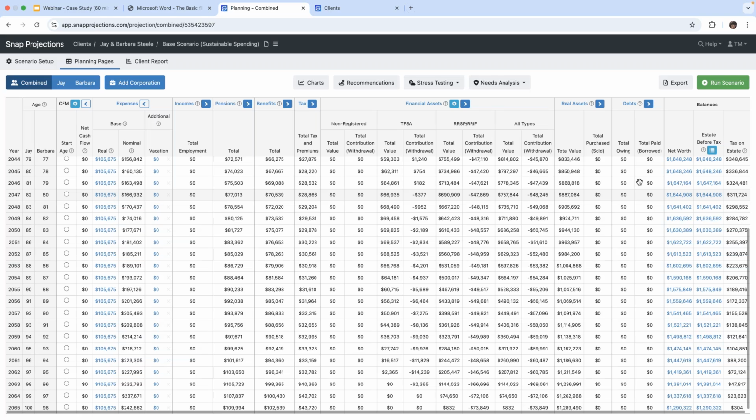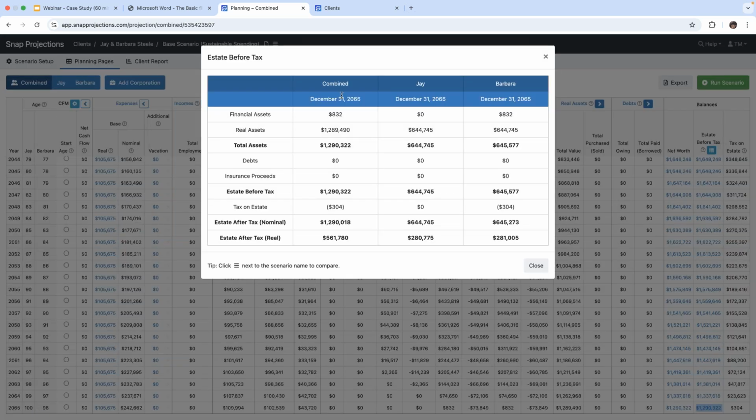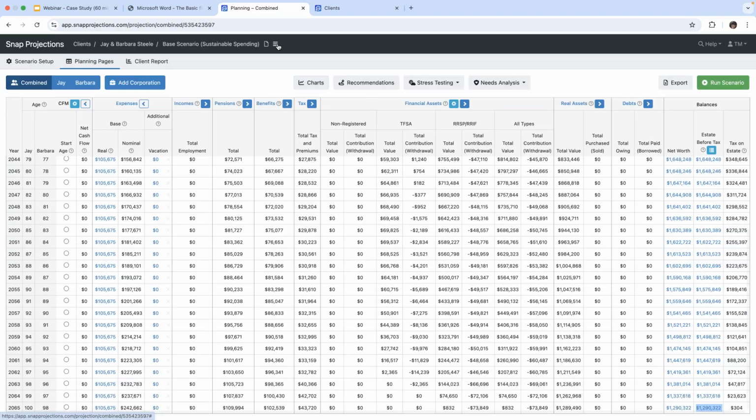And then if we go to the estate before tax in the final year of the projection, we can see that under combined, the estate before tax is the same. They have tax on the estate of $304, and so their estate after tax is $290,018.